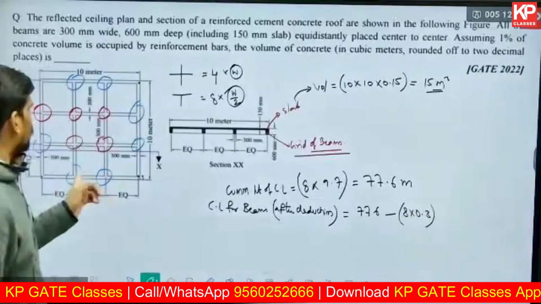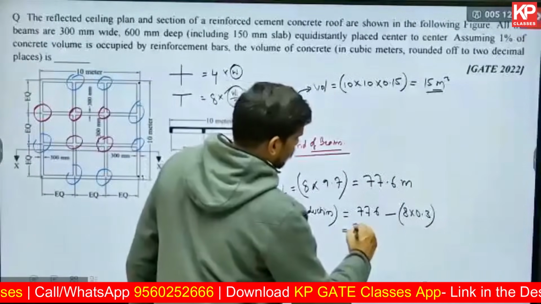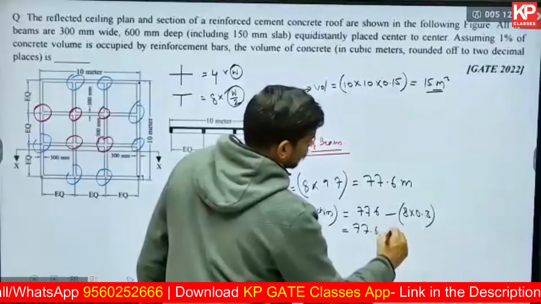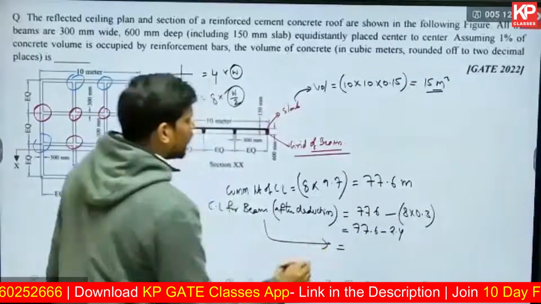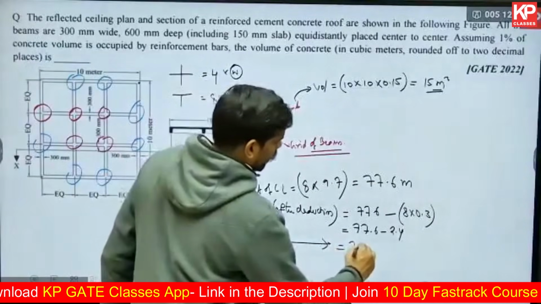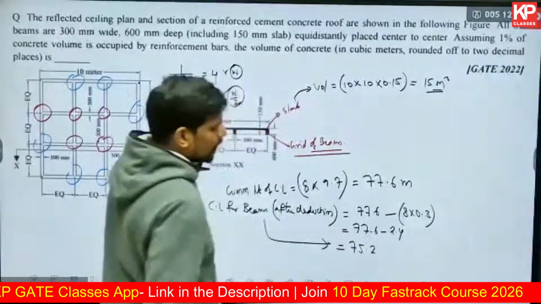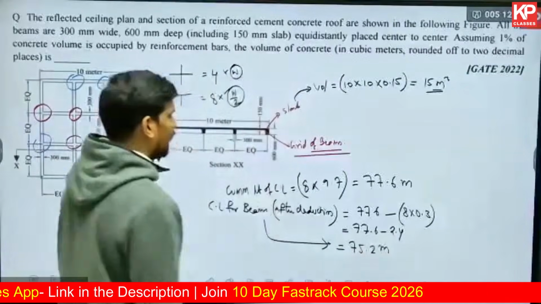The beam thickness is 0.3, 300 mm, it is marked in the diagram also. That is 77.6 minus 2.4. So what is the center line for the grid of beams after deduction coming out to be? 75.2 meters. That's the length of the center line.